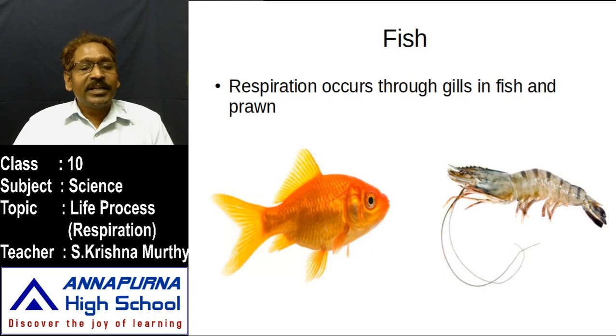In aquatic bodies like fish and prawn, look at them. Fish have gills on either side of the head, and prawns also have gills. The gills have the ability to absorb oxygen dissolved in water. So fish and prawn must take in water regularly without interruption.